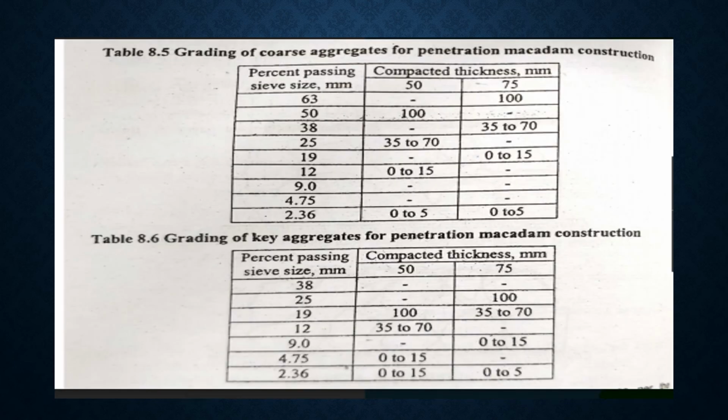The materials required for construction of penetration macadam are bitumen binder and aggregate fulfilling the specified properties, size and gradation.